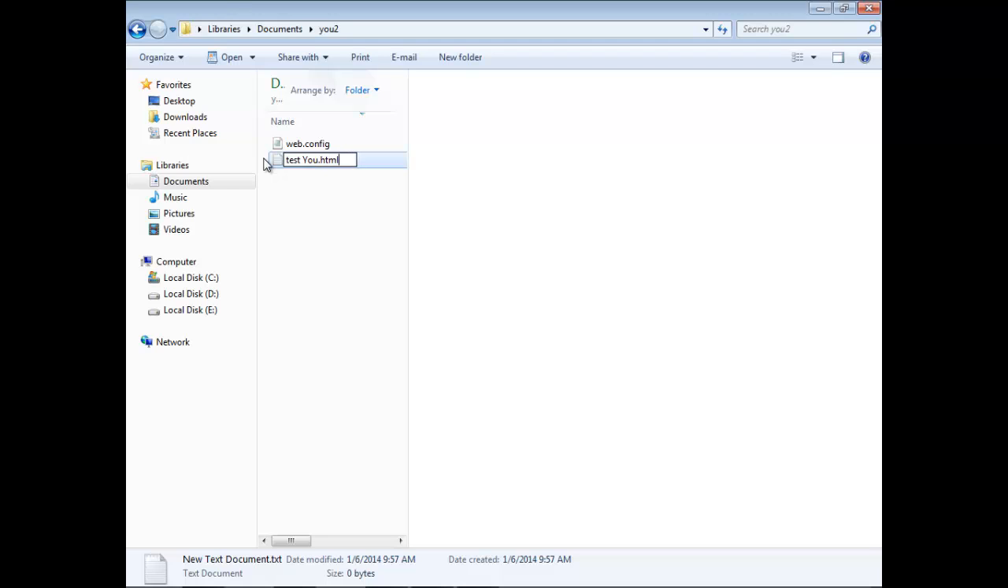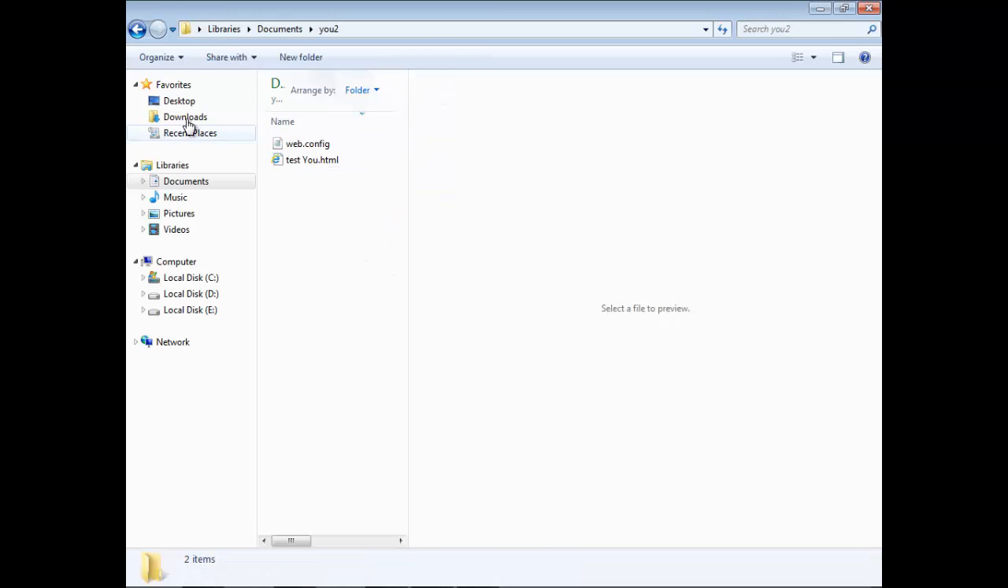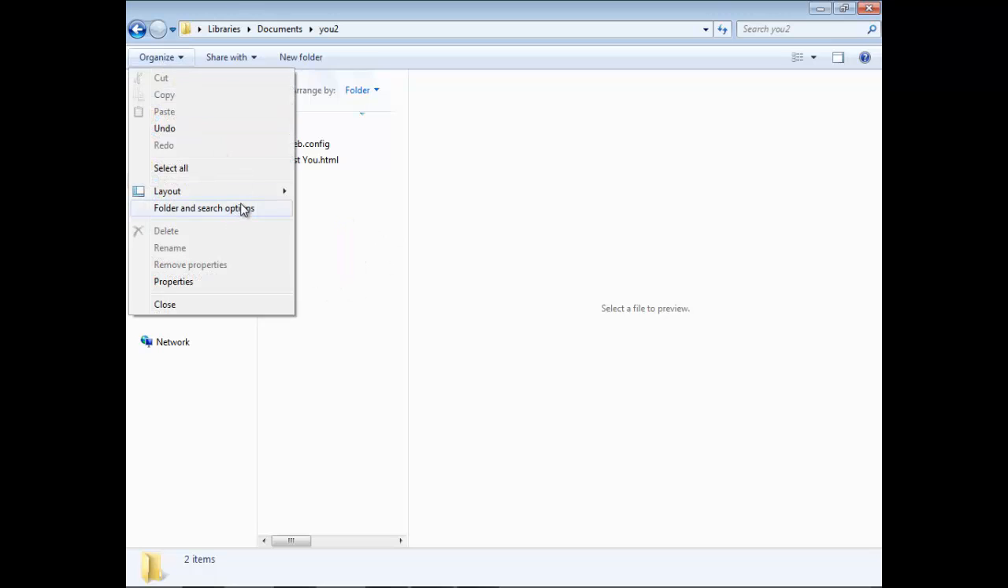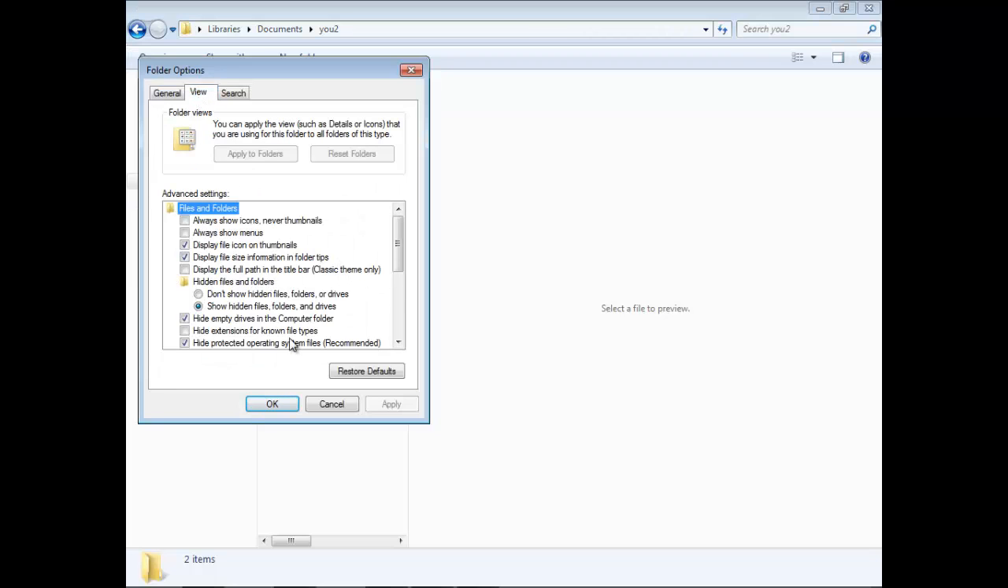html. It is very important to change our extension. If you have no extensions showing on your computer, just stand here in any place in this page. Okay, and say organize, folder and search options, view, and here uncheck hide extensions for known file types, so the extension will appear. Okay, apply.